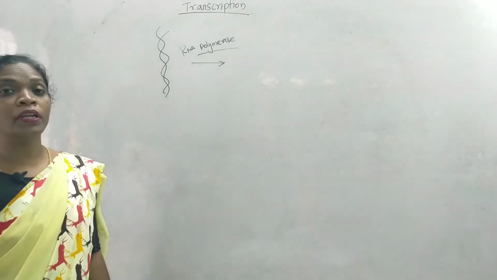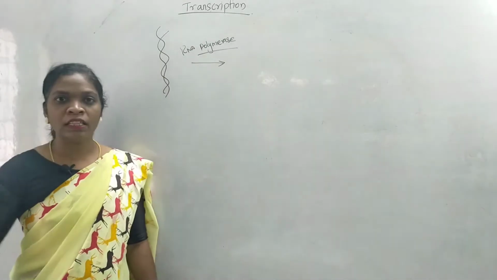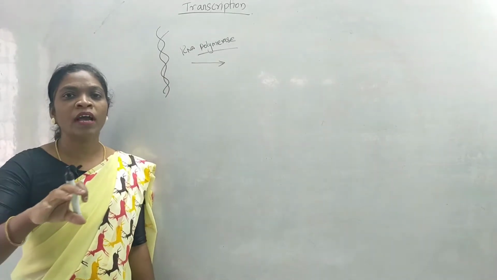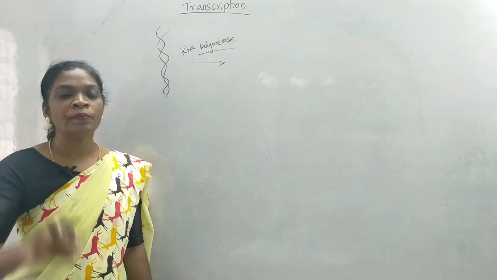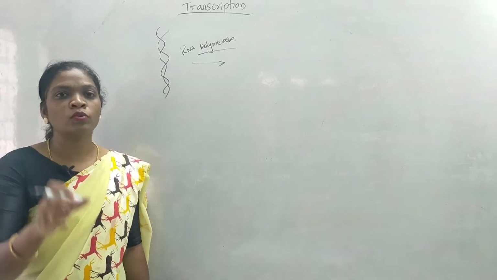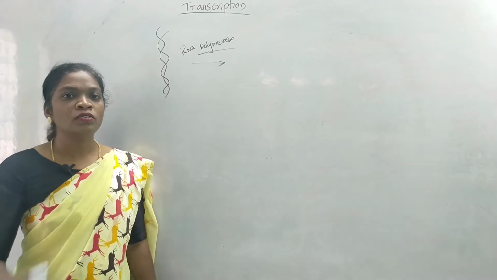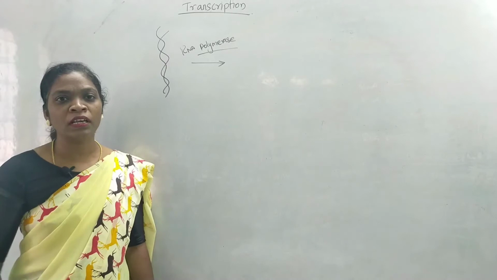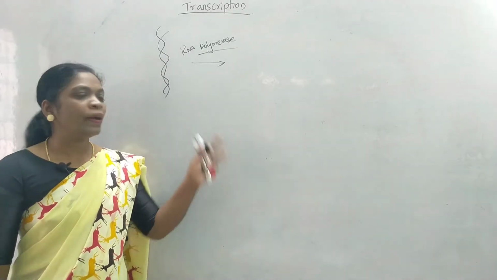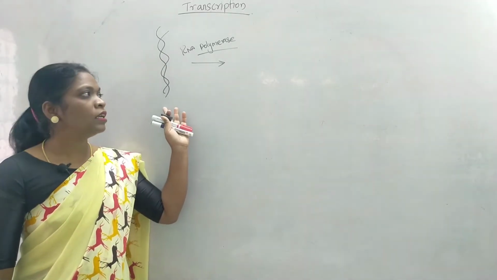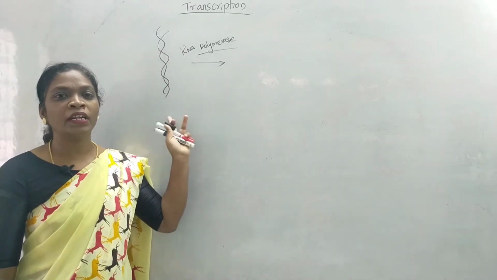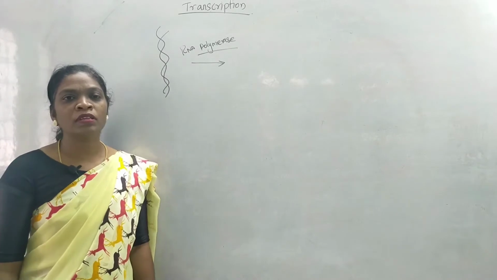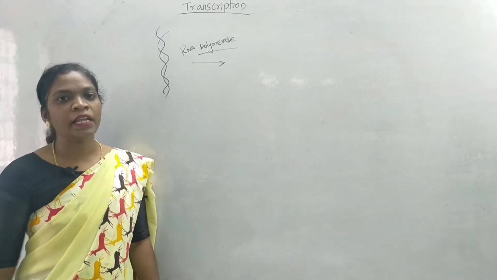So it is not going to happen, we are not going to copy the entire length of DNA at one particular site or one particular region where we have to produce specific amino acid. So that particular amino acid sequence is only to be copied from the DNA. So this DNA gets unwound only at that particular region, not the complete DNA. So the particular sequence where the information should be encoded, that particular sequence containing DNA strand only will separate during the process of transcription to copy the information.